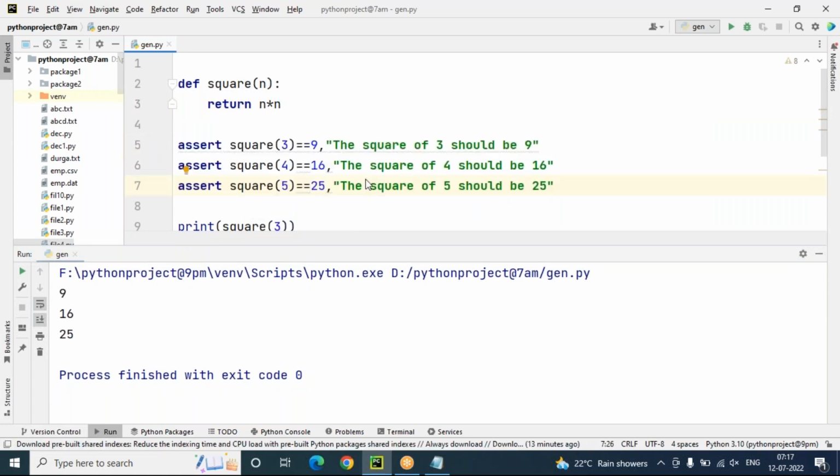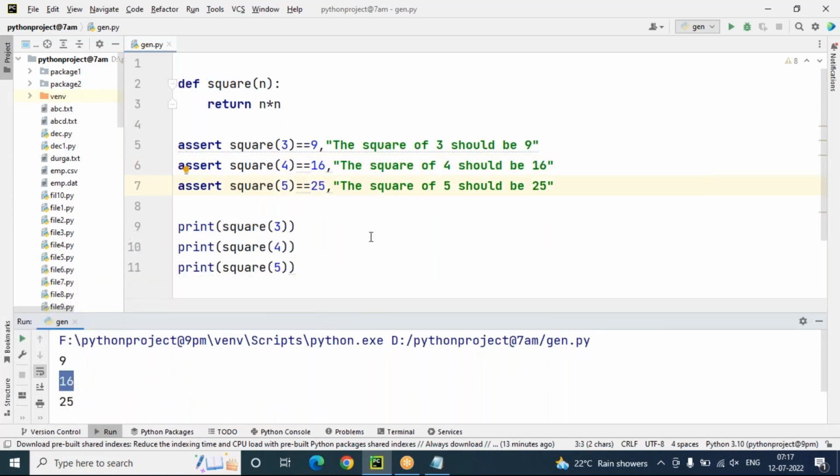No need. Because once your assertion conditional expression evaluates to true, then that will execute fine. If not, that will not execute and it will show assertion error. By raising assertion error easily, we can rectify the issue here. So this is the assertion concept. This is a very small concept, used just for the debugging process. While debugging a Python program, instead of print functions, I strongly recommend using assert statements.